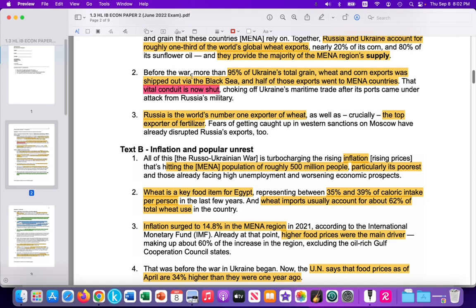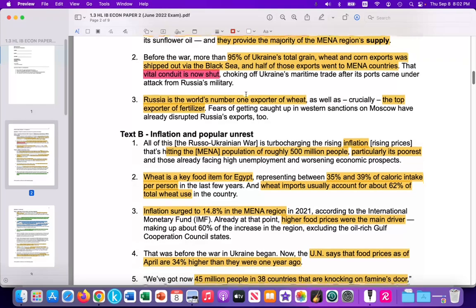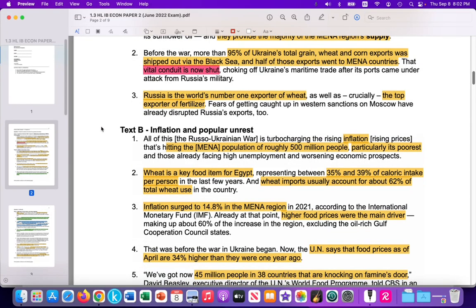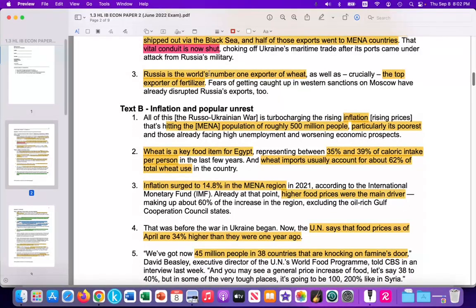The global supply of wheat, corn is decreasing due to this shock that no one expected of a sudden war between Ukraine and Russia. And that's going to be useful because we're going to use that for the question we're going to answer. It also highlights here that Russia is the world's #1 exporter of wheat, but also the top exporter of fertilizer. And fertilizer is a key input to produce food. And if there's a reduction in fertilizer in the world market, then fertilizer prices go up. Thus, as an input price rising, it leads to output prices of food also rising.